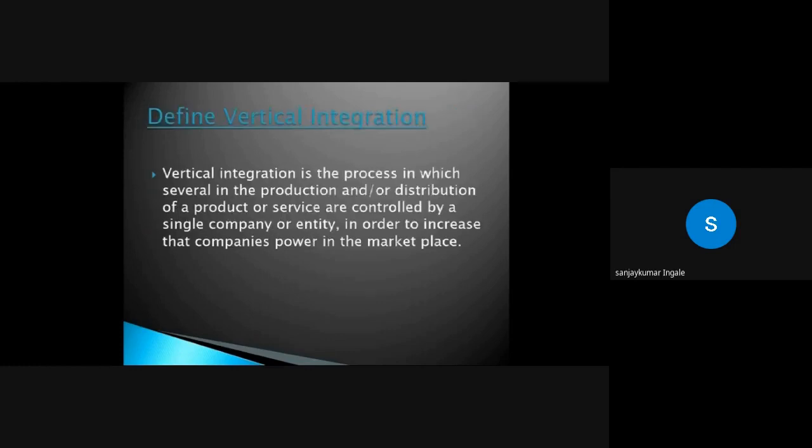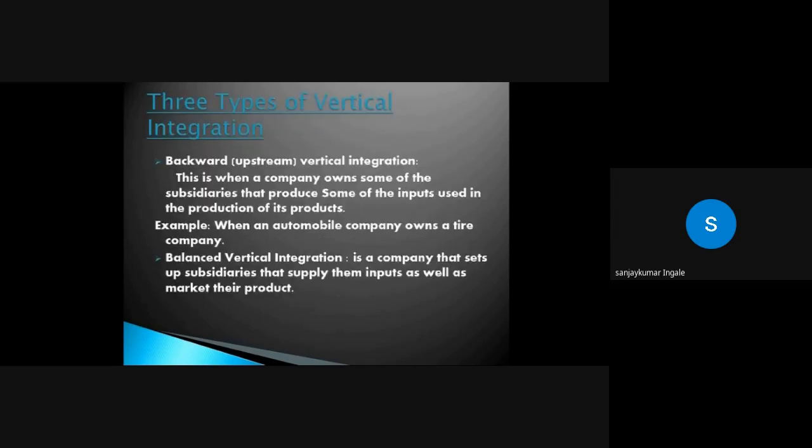Define vertical integration. Vertical integration is the process in which several steps in the production and distribution of a product or service are controlled by a single company or entity in order to increase that company's power in the marketplace. Three types of vertical integration.